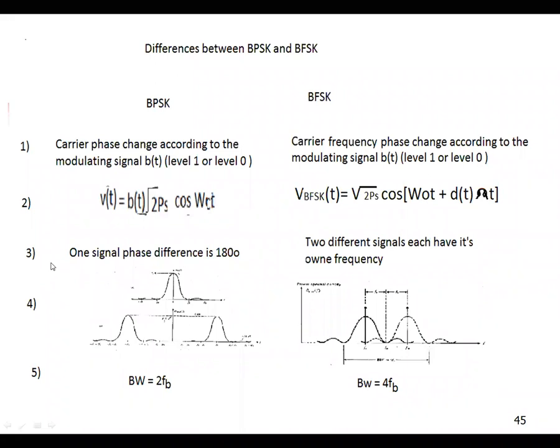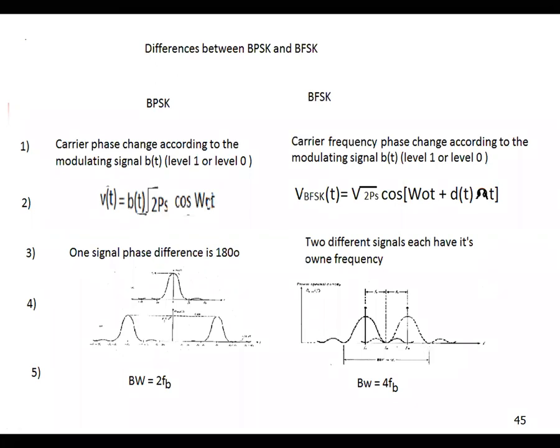Now the third one is, in BPSK there is one signal, V of t is one signal, and the phase difference is 180 degrees. So always it is one signal. That means V of t is one signal, and within the signal, a 180 degree phase angle occurs for logic 0 and logic 1. So the phase difference is 180 between the two signals.